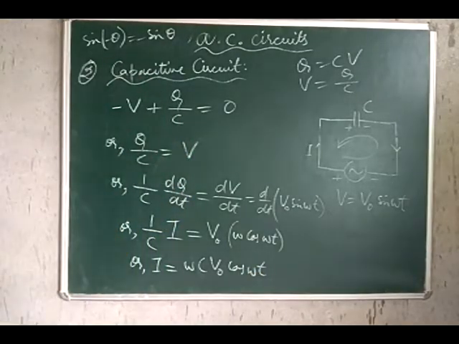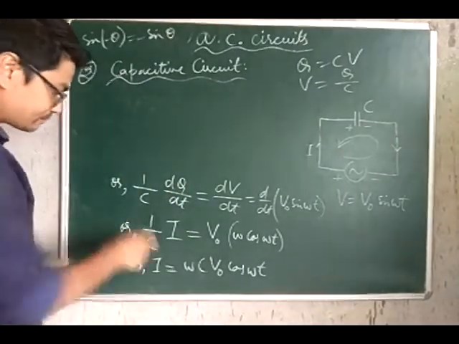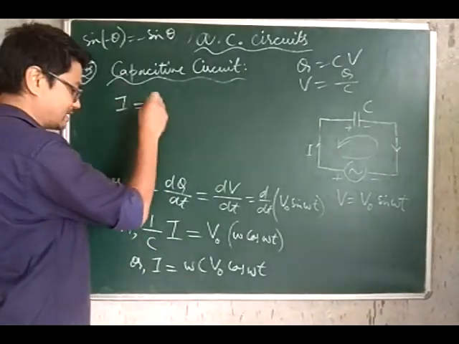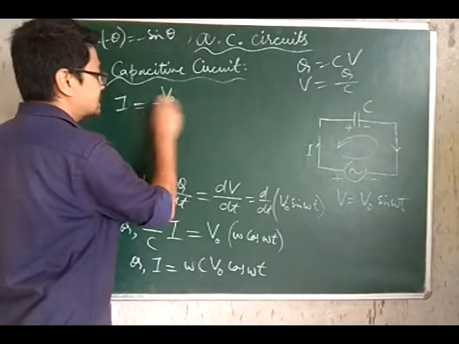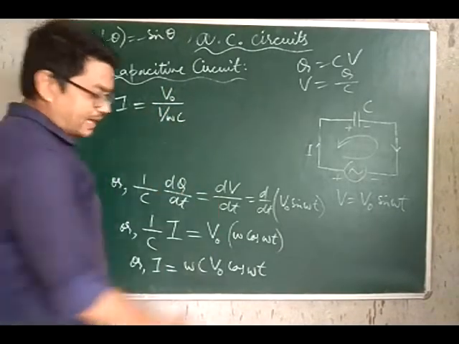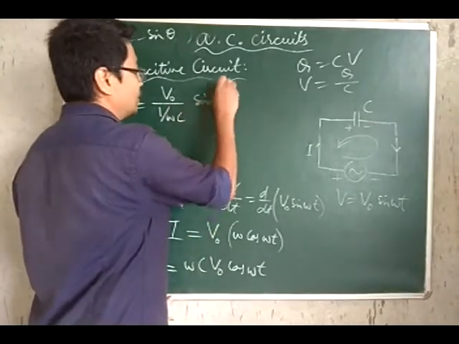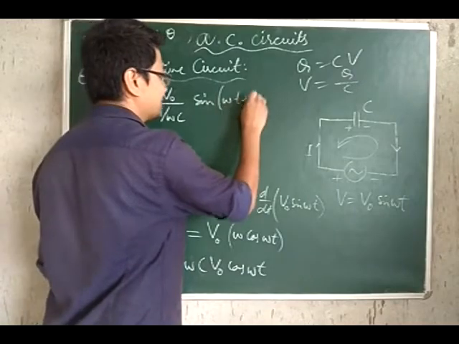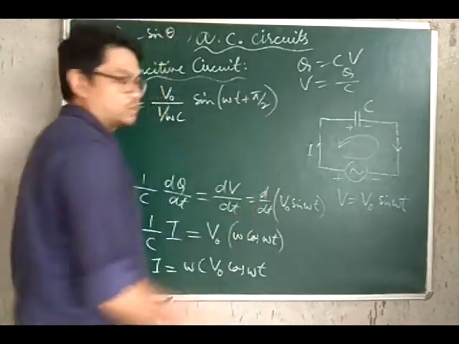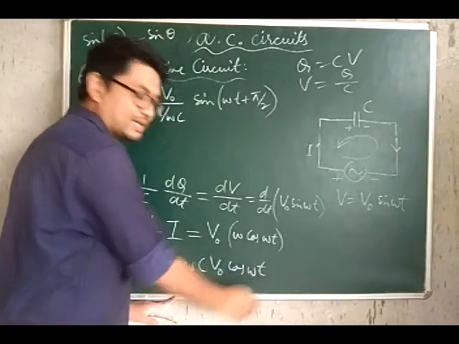I hope you are following the mathematics. Let me erase the upper part. So that can be rewritten as V naught divided by 1 upon omega C, and cos omega t can be written as sine of omega t plus pi by 2, because sine of pi by 2 plus theta is equal to cos theta.